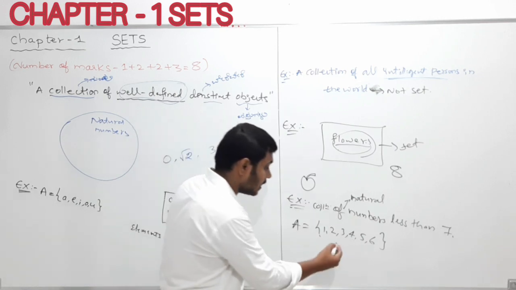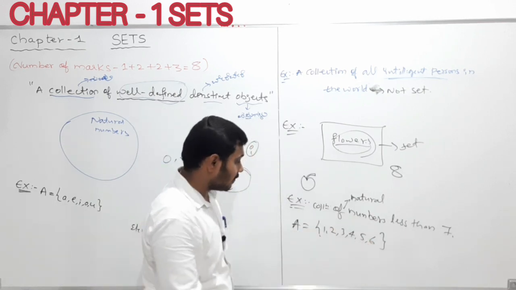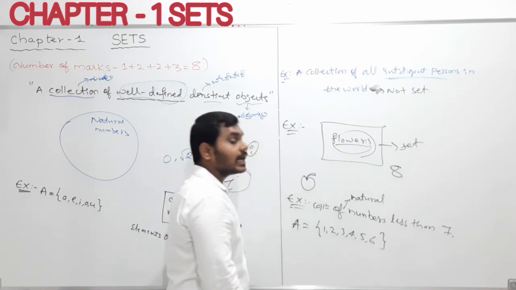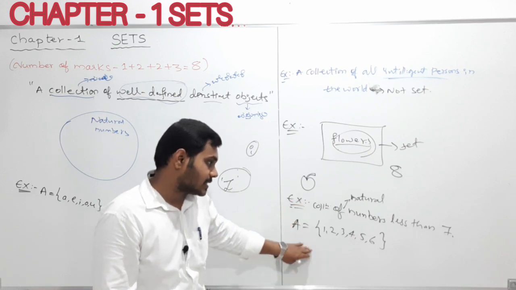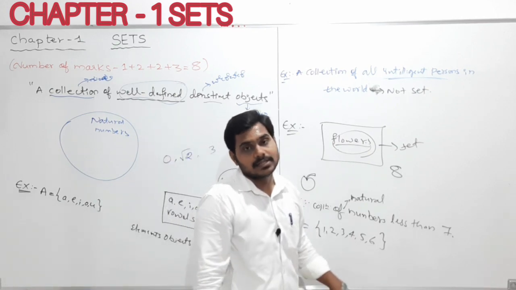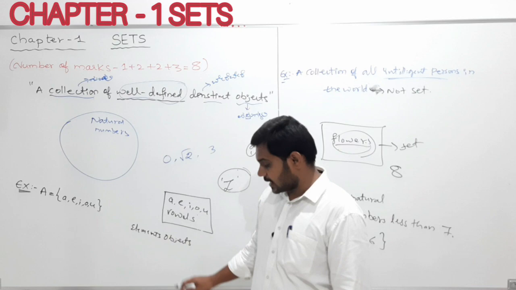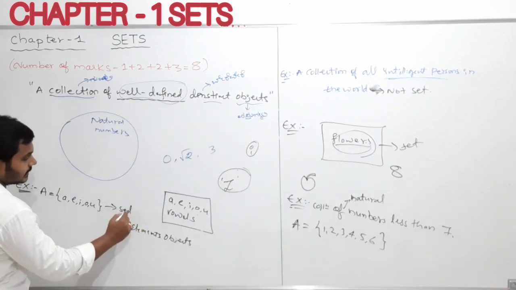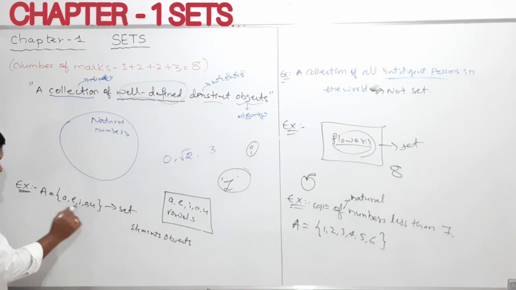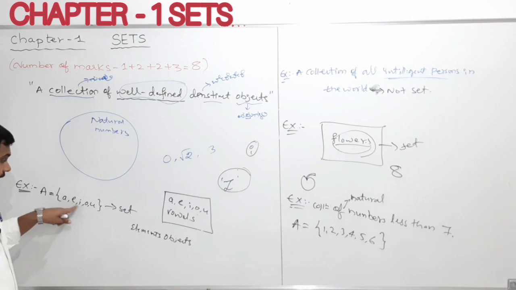So therefore this is a well defined collection. So therefore this is a perfect example for the set. Clear? So my dear students, this is the example for a set. This is also an example for a set, and you can take the vowels in the English alphabet. This is also a set, because here also the elements it contains are a well defined collection of objects.